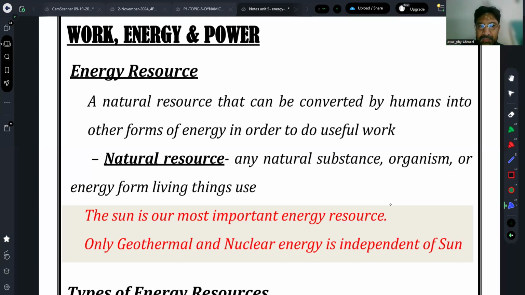So here the natural resources that can be converted by humans into other forms of energy in order for the useful work. But what are the natural resources actually? Natural resources are those substances or organisms in which we are getting energy from the living things, like your plants, animals, microbes, and everything.